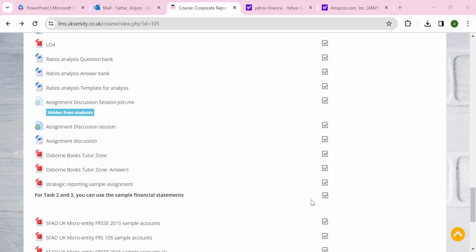Yes, this is the draw financial statement, all the accounting standards. In the chat box, you can download it. All the topics which we cover until now are covered in these handouts.